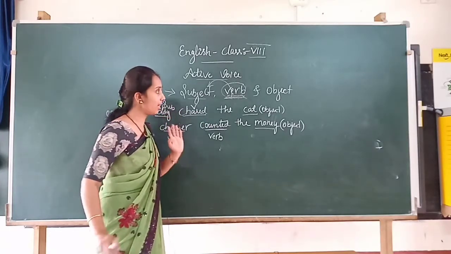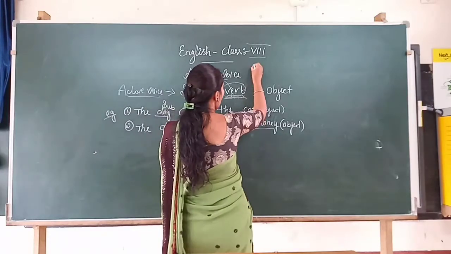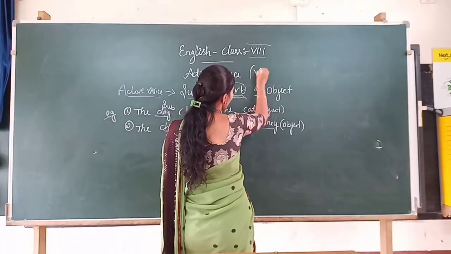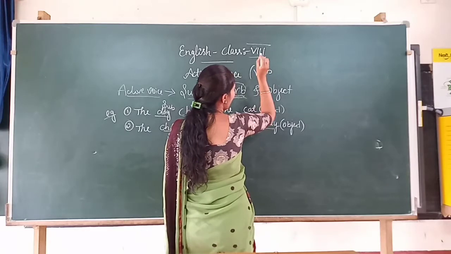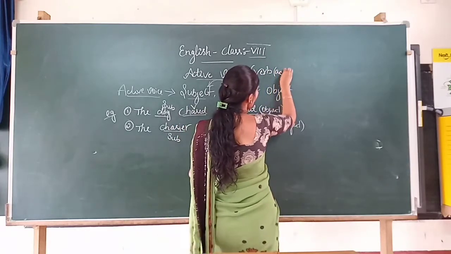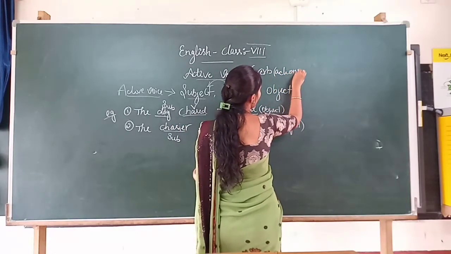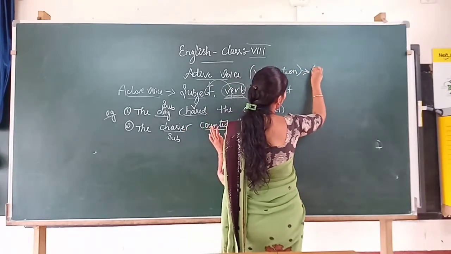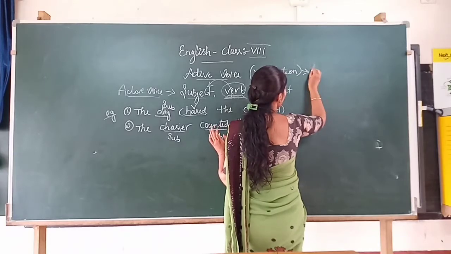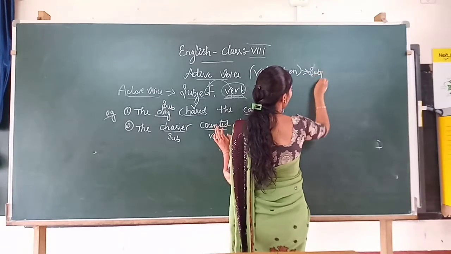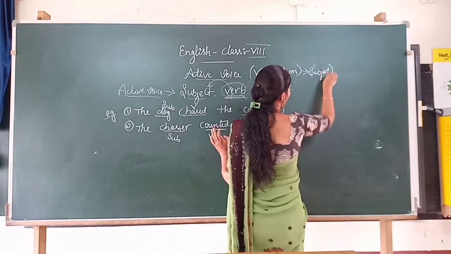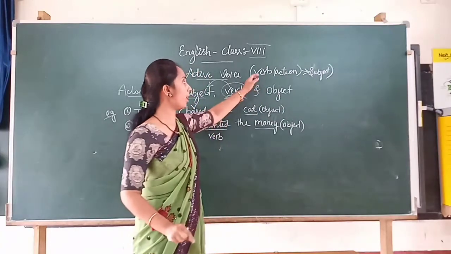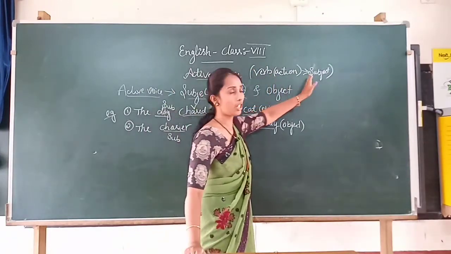You have to remember, first, when it comes to active voice, two things: the verb or action, correct? That was done by the subject.